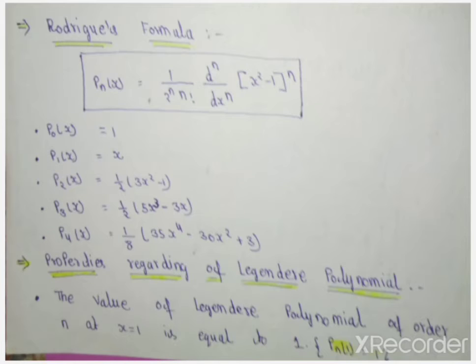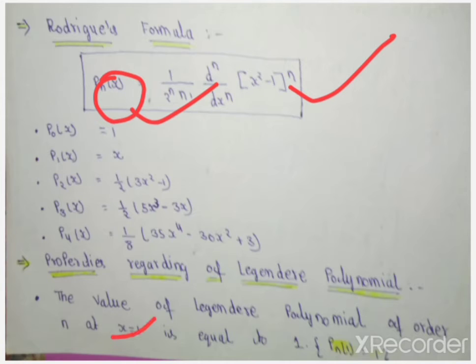Properties of Legendre polynomials. The value of Legendre polynomials of order n at x is equal to 1 is equal to 1. Means Legendre polynomial of order n at x is equal to 1 is equal to 1.